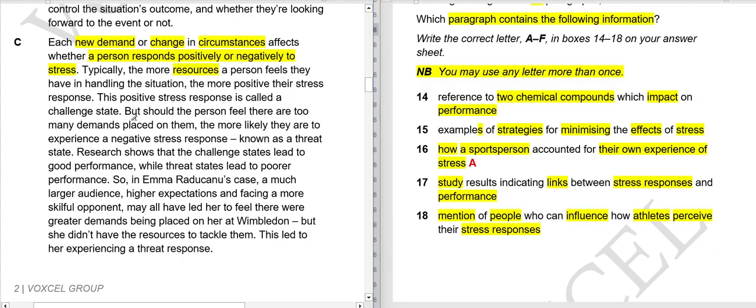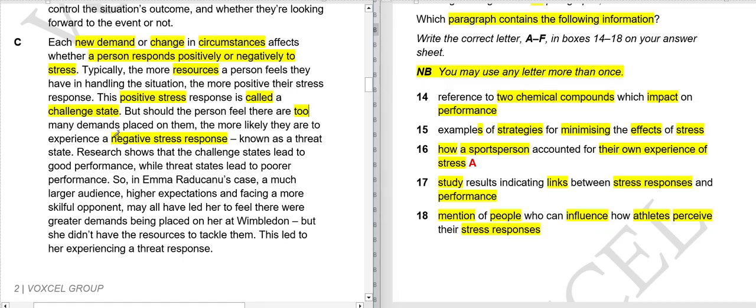This positive stress response is called challenge state. So what is this state called? This positive state is called challenge state. But should the person feel there are too many demands placed on them, the more likely they are to experience a negative stress response. If you think it's not fair that you have to face so many difficulties, or there are so many problems in your life, you will experience a negative stress response.